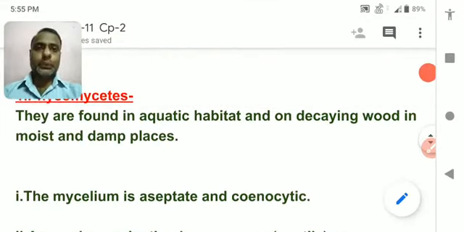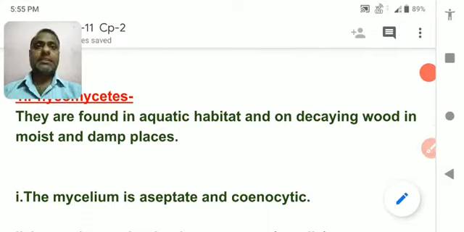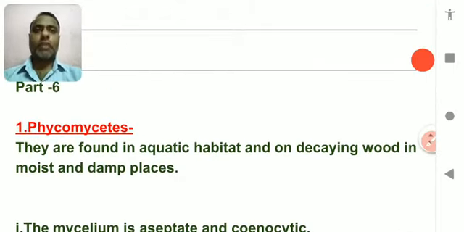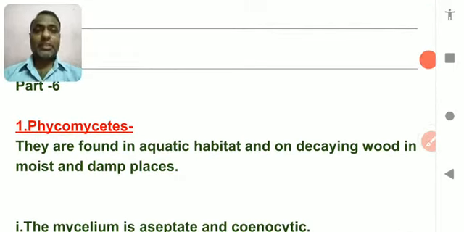Actually, due to some reason, the names of the subkingdoms of the fungi have been given. Phyco means the fungi which look like plants. Means they are intermediate between the plant and the fungi. That's why they have been given the name Phycomycetes.